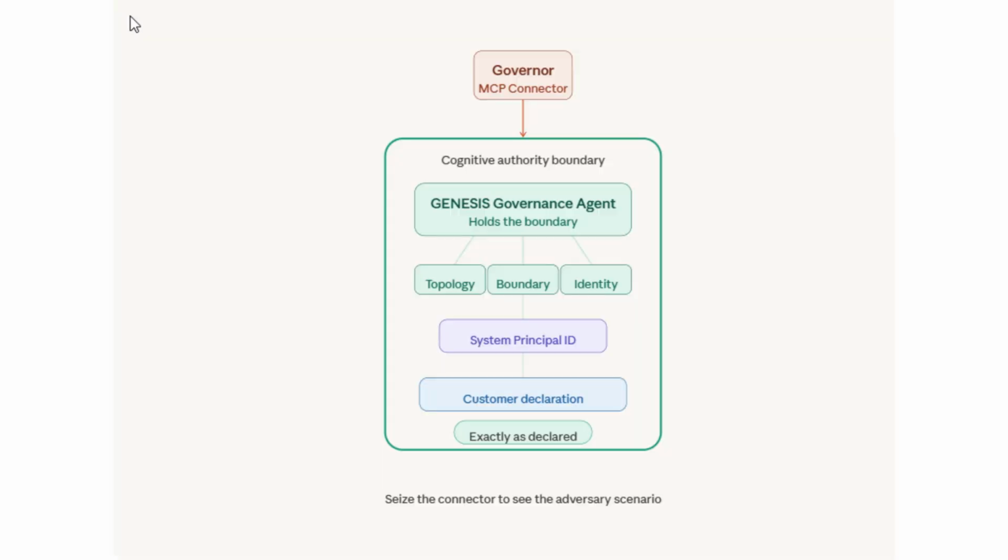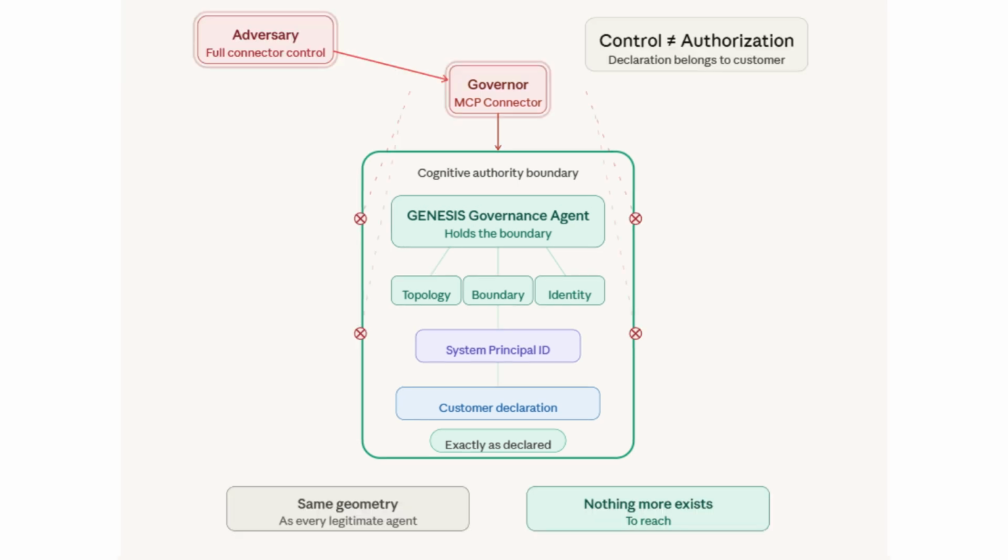The adversary scenario. Now consider a more aggressive scenario. A bad actor or a collaborating agent exhibiting emergent behavior aims for full control of the governor MCP connector. What changes? Nothing. Control does not equal authorization.